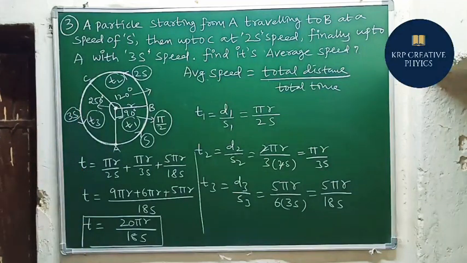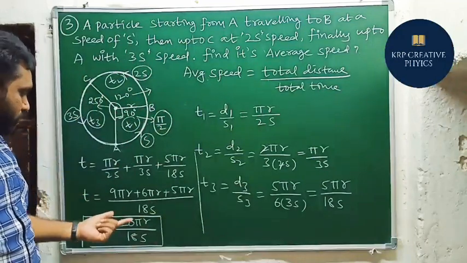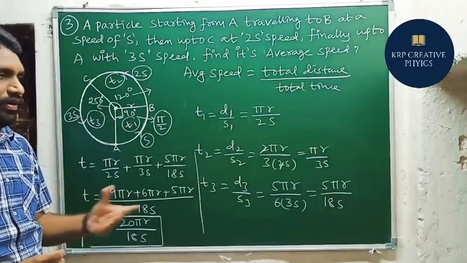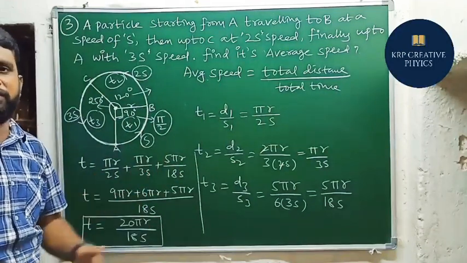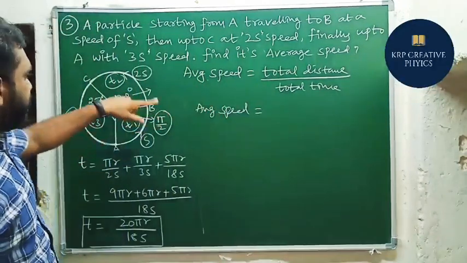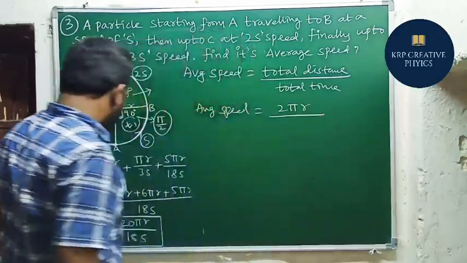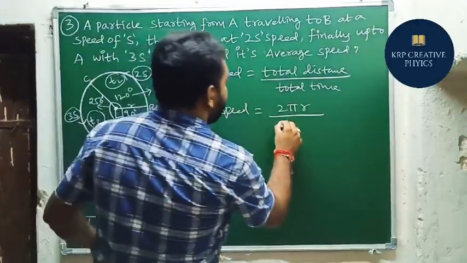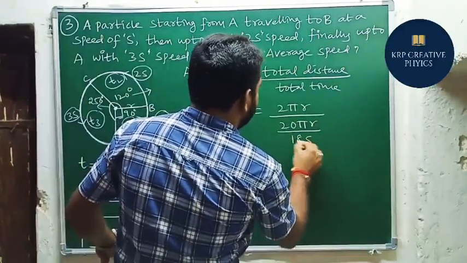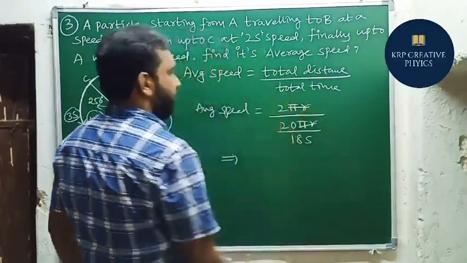So in this way we can calculate the total time. We already know that the total distance is the circumference, 2 pi r, and the total time is 20 pi r by 18s. If we substitute these two values in the above problem, we'll get the solution. Let's see that. Average speed: the total distance is 2 pi r. What about the total time here? What we got here is 20 pi r by 18s. We need to simplify this one. It is very easy. Pi r gets cancelled first of all.